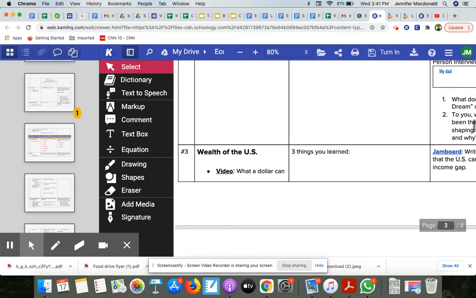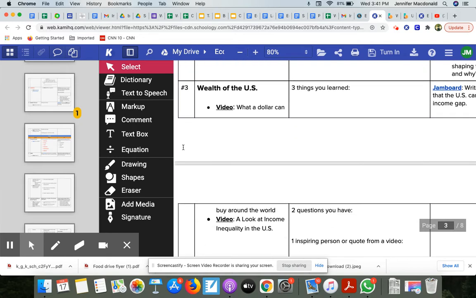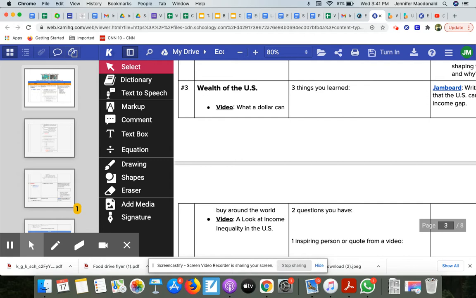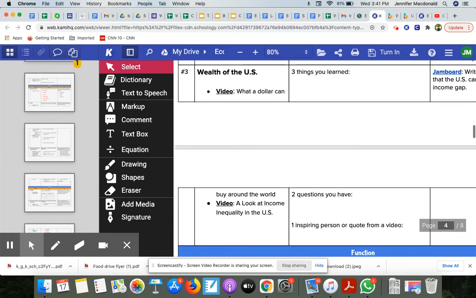I'm gonna move on to the next task. All right, this next task deals with the wealth of the United States. The first thing that I notice is that I have 2 videos that I need to watch, okay? So the first one addresses what a dollar can buy around the world. And then the second one is a little bit more serious and talks about income inequality in the United States, okay?